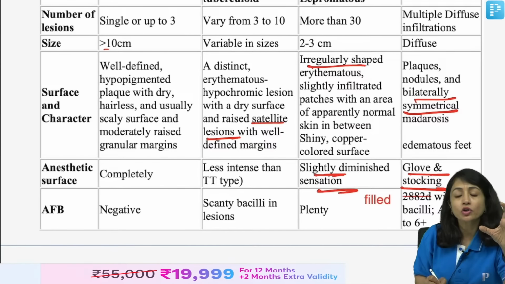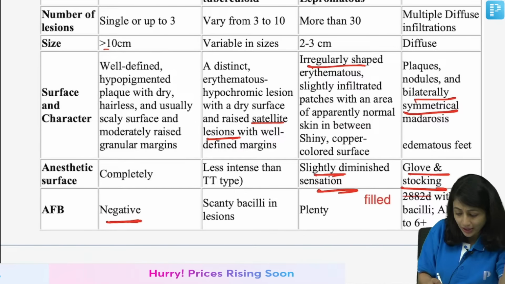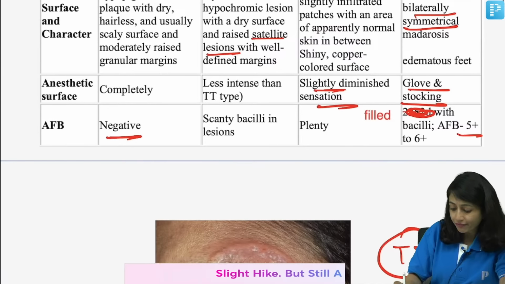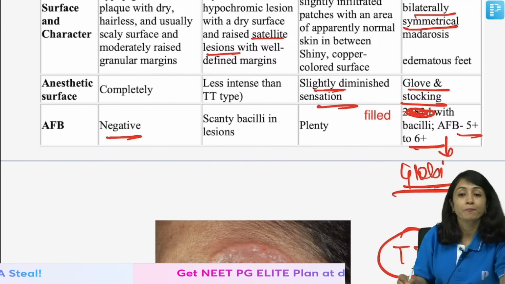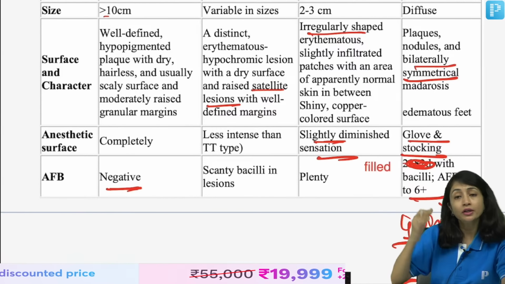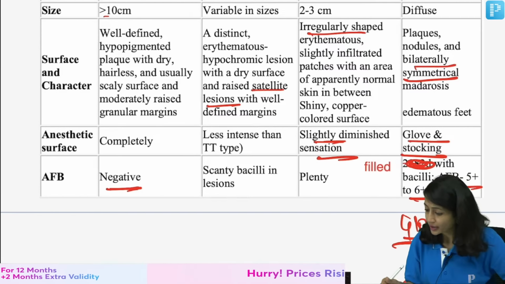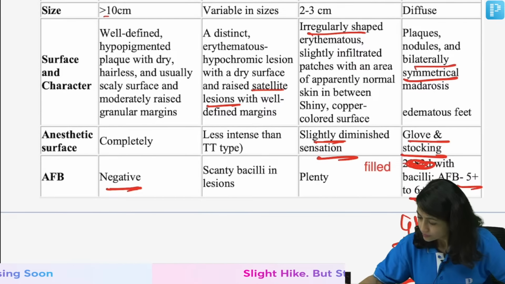Here in the tuberculoid pole, you have lesional anesthesia, right? AFB, if you do, it is negative here, but if you see in the lepromatous pole, you have 5+ to 6+, and even globi may be present, right? So, these are important features which will help you differentiate between different spectrums of leprosy, and you should be able to do that. Clear?